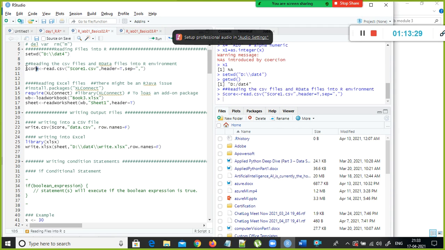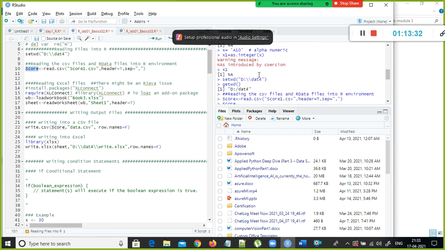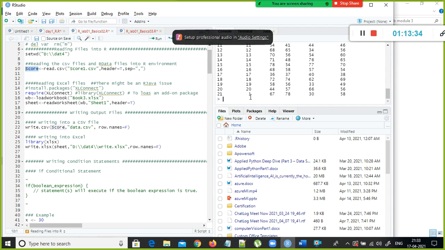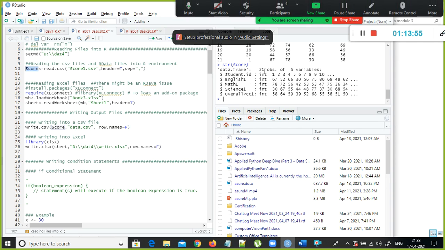Score1.csv. So now I'm going to select score here. It has some values. And how do I check the columns or structure of this data frame? Use str, using which you can find out the data type for all the columns, and the values also at a high level. You can see it at first glance.